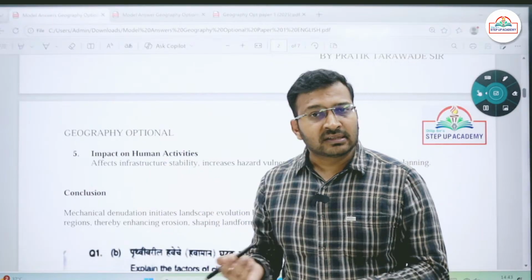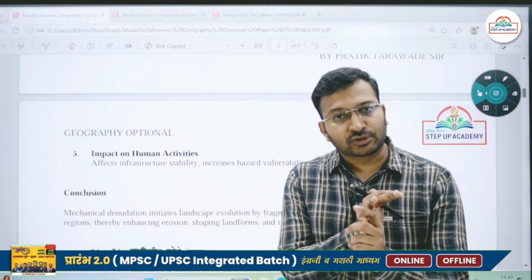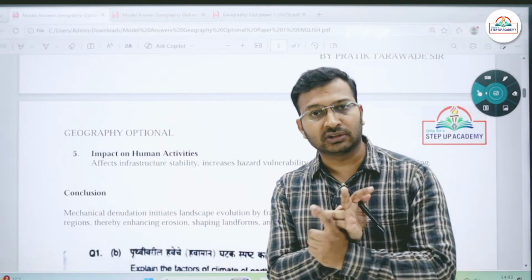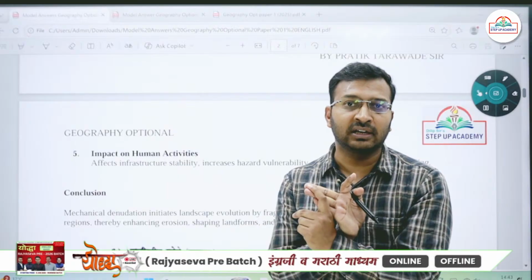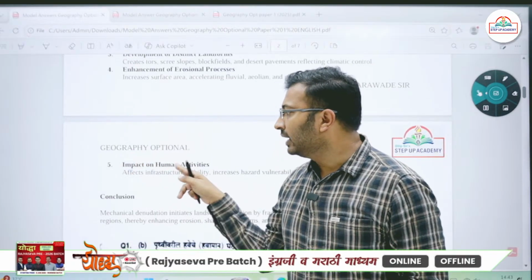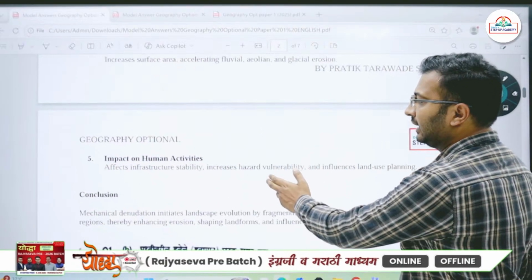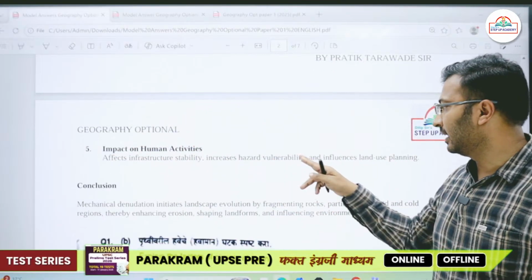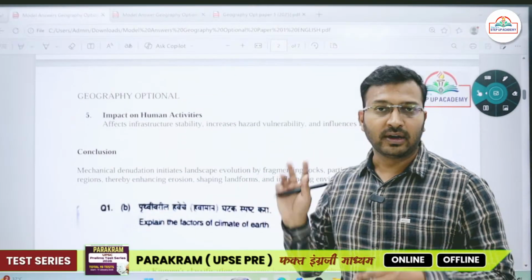So there is instability, there is slope instability, there is an increase in landslides in the Himalayan areas, not just Himalayan areas but also in the Western Ghats areas. So right, the human aspect as well, impact on human activities: it will destabilize, there will be land instability, there will be hazard vulnerability and occurrences of landslides.